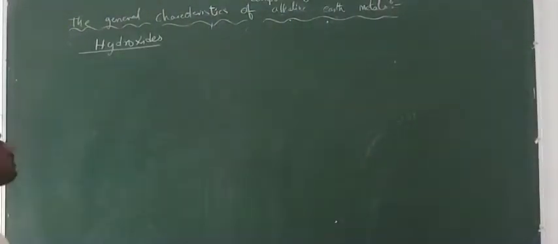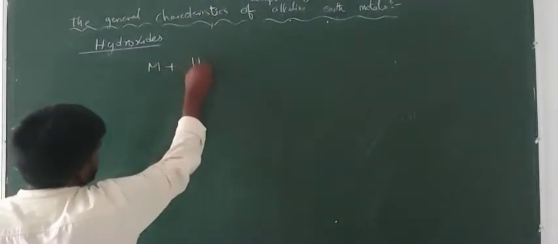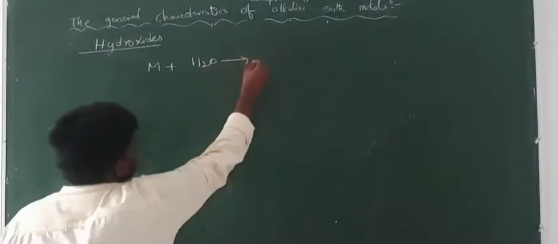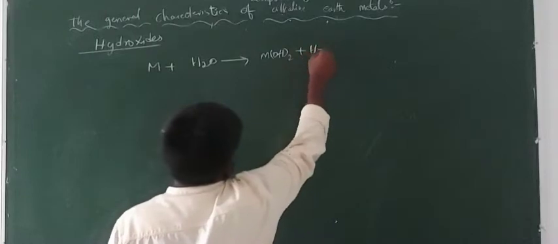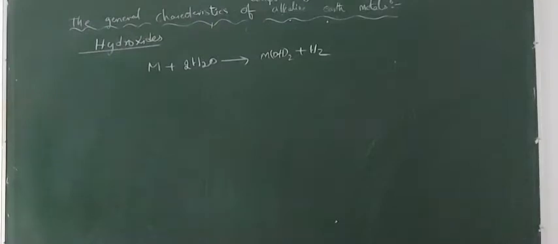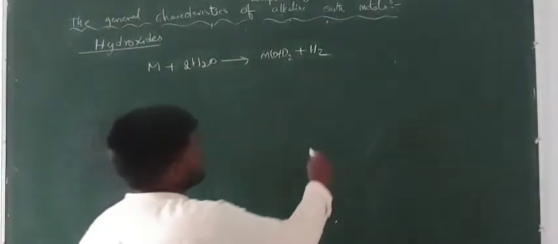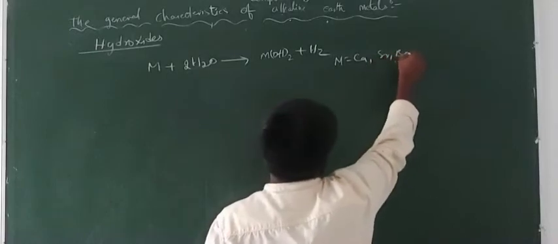So right students, next one, hydroxides of the alkaline earth metals. The hydroxides of the alkaline earth metals are obtained by treating the metals with water. Then you get metal hydroxide, and hydrogen gas is liberated. To balance the equation, multiply by 2 here. Where M is an alkaline earth metal, that is calcium, strontium, barium.